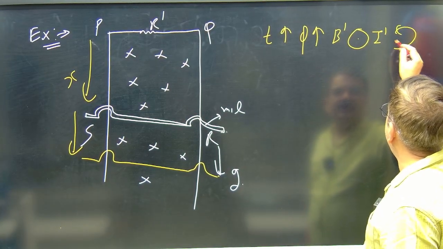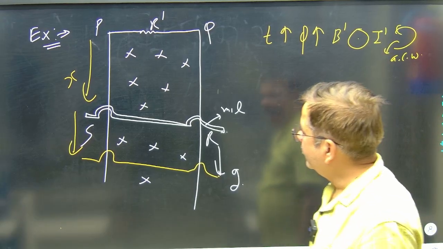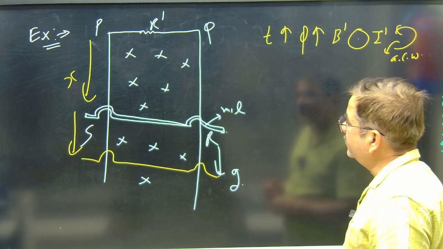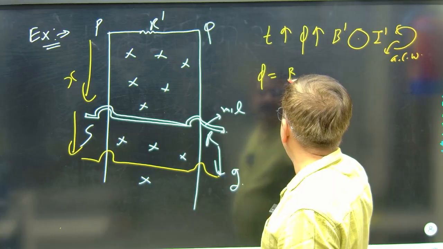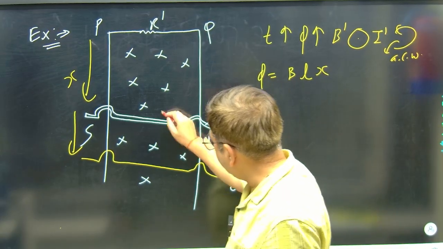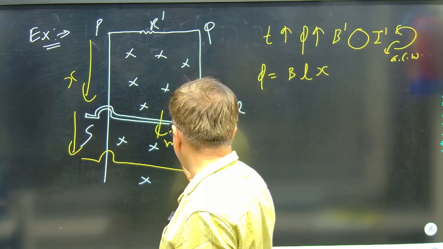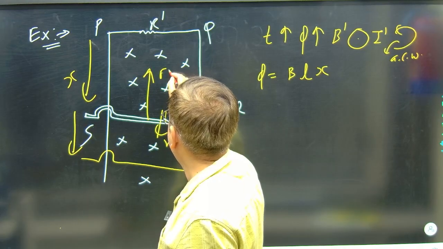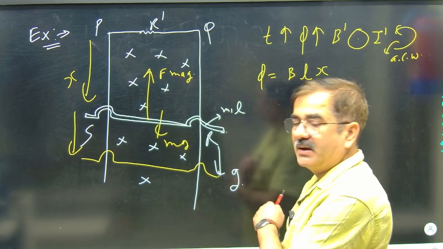Anti-clockwise, this value we have. Now this flux is changing. I will write the flux as a function phi. Phi will be B L into x. So this rod will have some velocity under the effect of the mg force. The mg force will act downward, and some magnetic force on the rod will act upward. This will oppose the mg force.